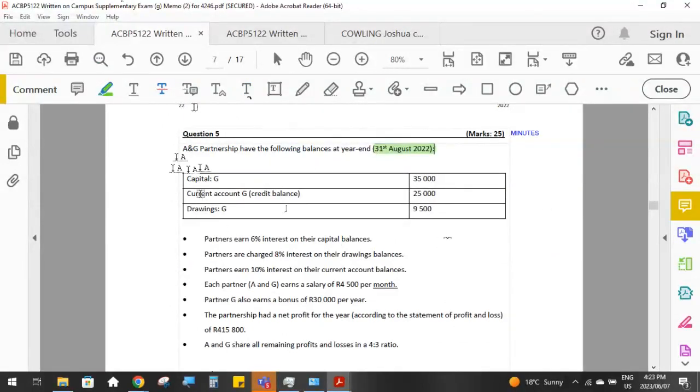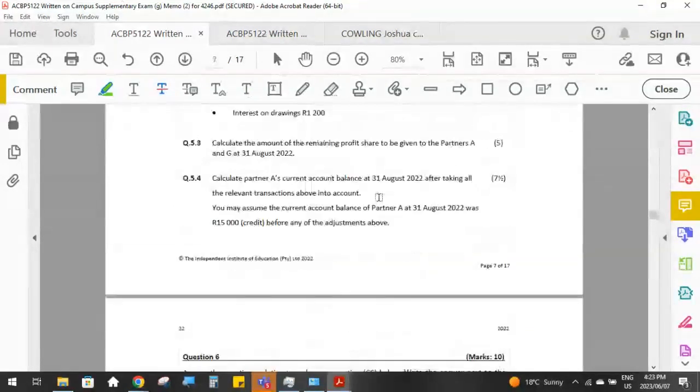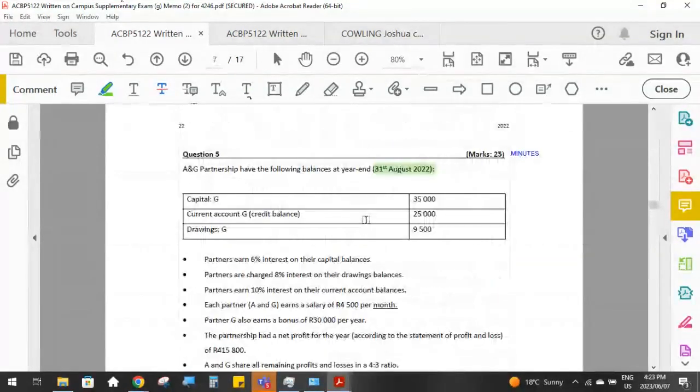So at the end of the year, partner G, his capital account has got a balance of 35,000. Partner G's current account has got a 25,000. It says a credit balance. So remember, capital account is a credit balance because it's the equity side.